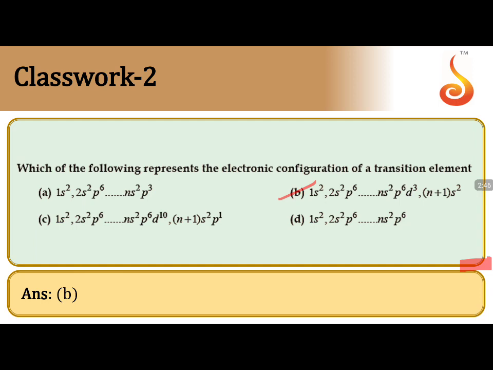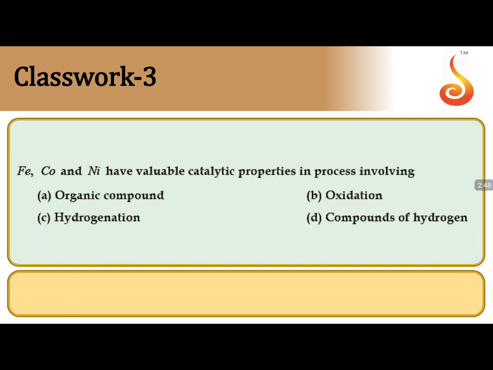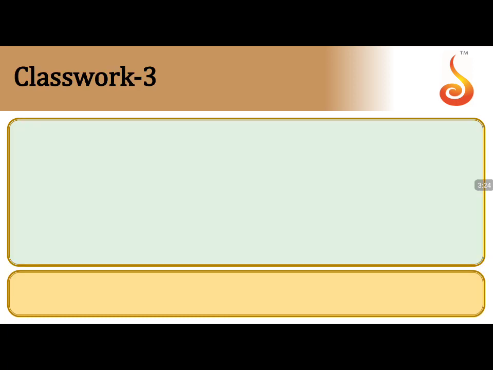Moving to the next question. Iron, cobalt, nickel have valuable catalytic properties in processes involving organic compounds: oxidation, hydrogenation, compounds of hydrogen. Nickel we normally see for converting C double bond C to C single bond C by hydrogenation reactions. Iron and nickel are more common for hydrogenation. Occlusion of hydrogen gas is where this is more appropriate.